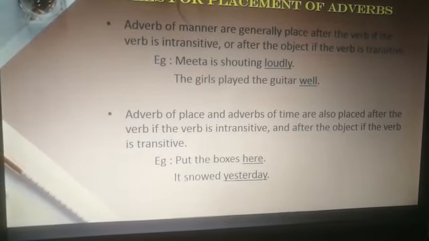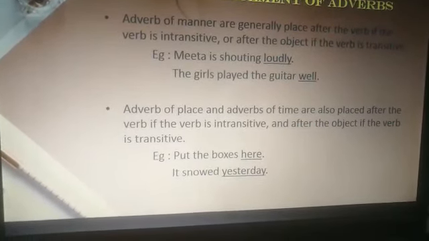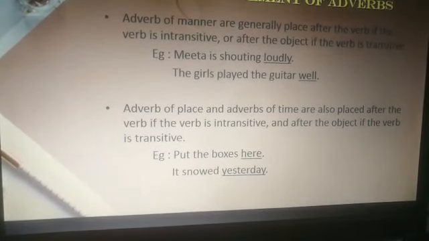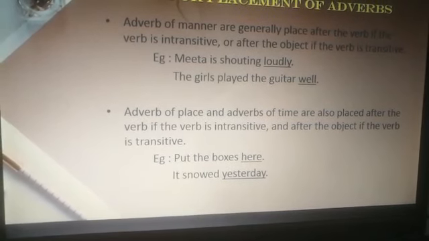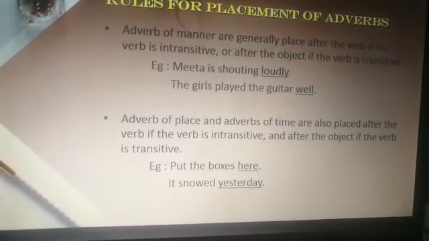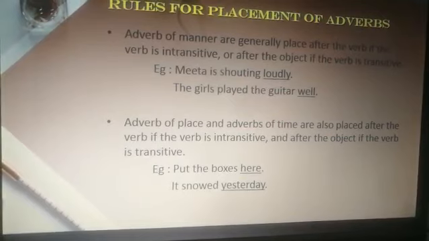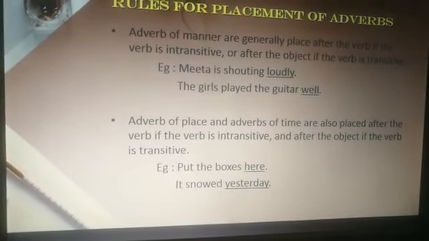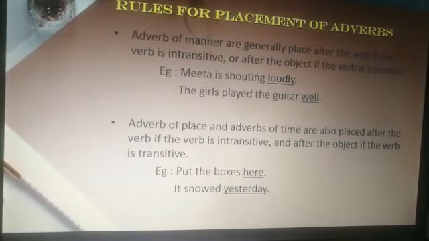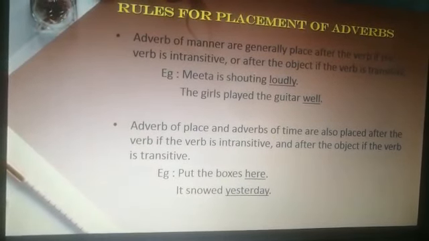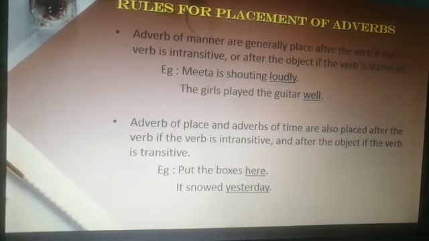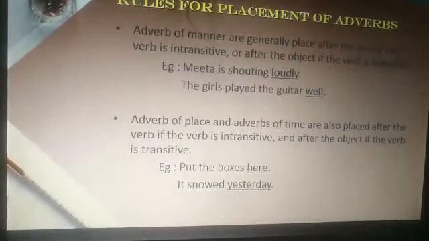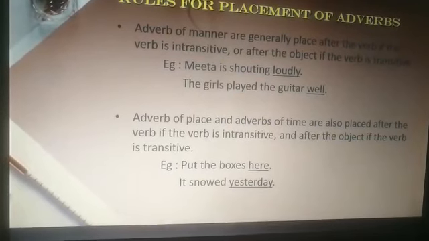The second rule says adverbs of place and adverbs of time are always placed after the verb if the verb is intransitive, and after the object if the verb is transitive. So, if a sentence has a direct object, then the adverb is placed after the direct object. Put the boxes here.